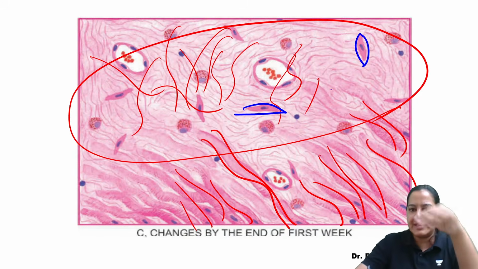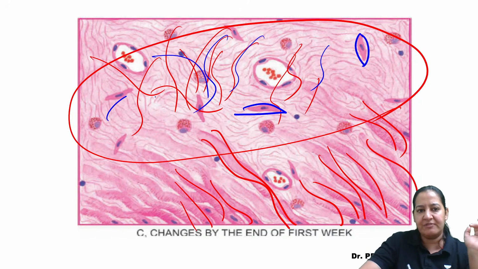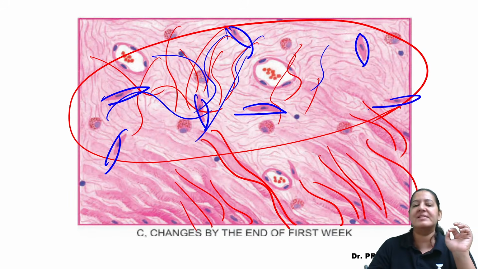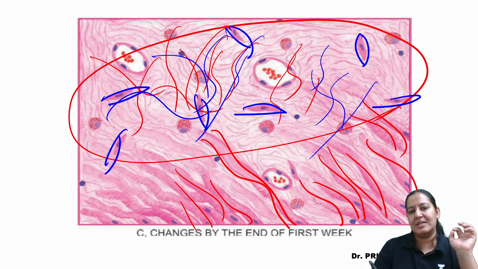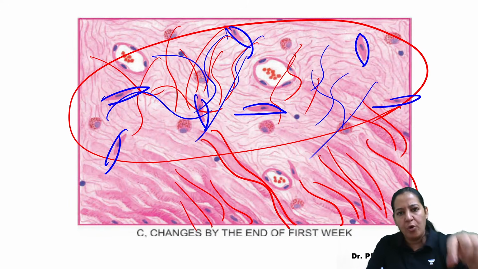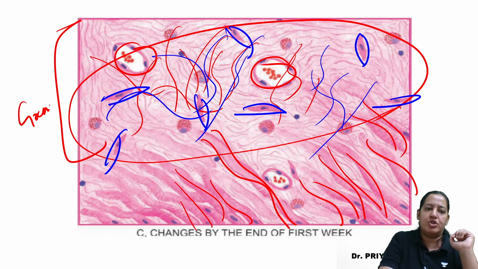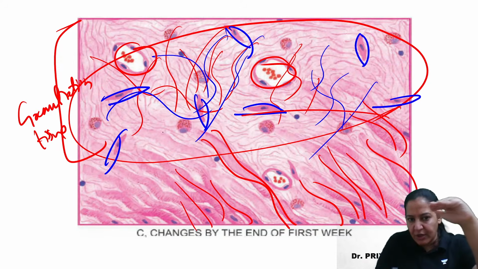Fibroblasts will start synthesizing the collagen in the background. Can you see collagen is the fibrosis? These fibroblasts are spindle-shaped cells. All of them are spindle-shaped cells. They will come and start forming collagen and fibrosis in the background. Along with that, a few blood capillaries will also come. So this tissue is known as granulation tissue. What is granulation tissue? Granulation tissue is coming instead of the dead muscle.